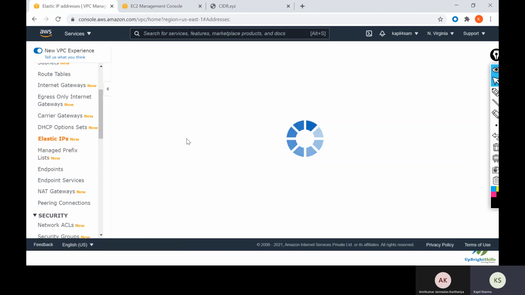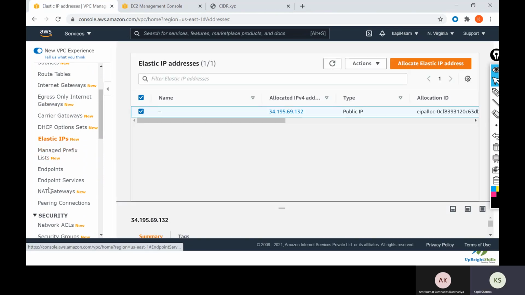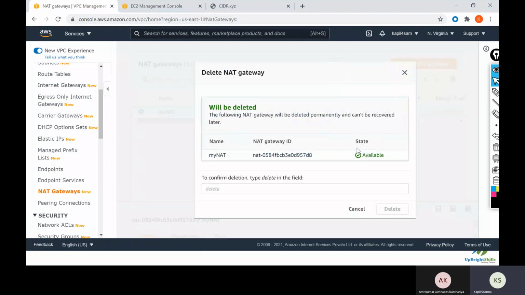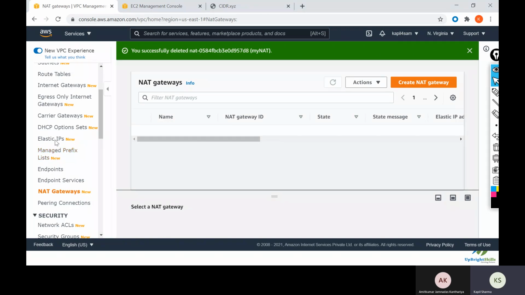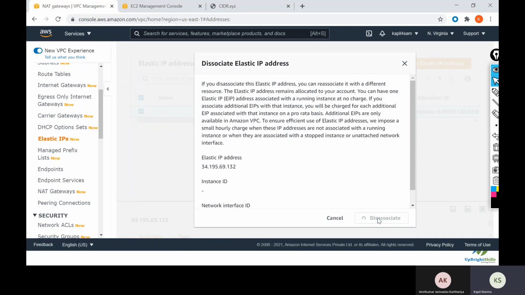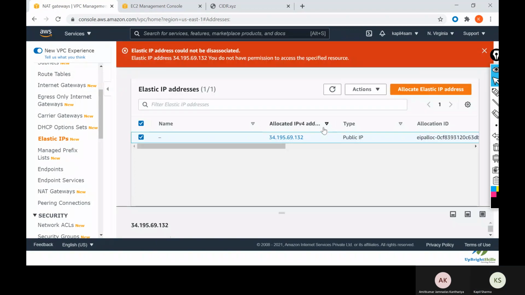Let's first delete the Elastic IP and the NAT gateway. Delete NAT gateways. Delete. Okay. Elastic IP, disassociate.